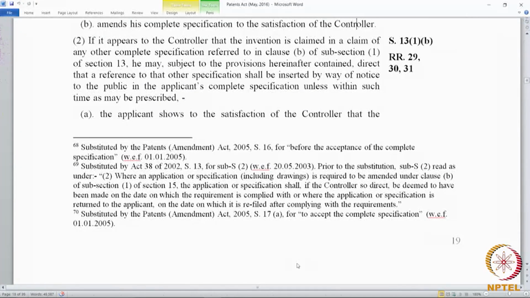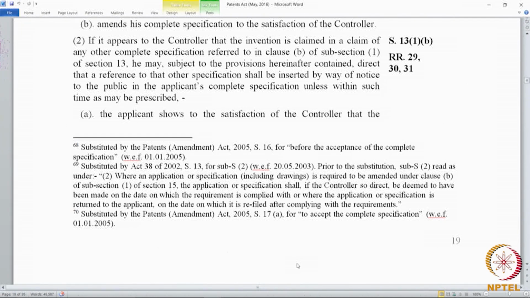Now, 18(2): if it appears to the controller that the invention is claimed in a claim of a complete specification referred to in clause B of subsection 1 of 13, he may, subject to provisions hereinafter contained, direct that a reference to that other specification shall be inserted by way of notice to the public in the applicant's complete specification, unless within such time period as prescribed, the applicant may do either of the two things. He shows to the satisfaction, or he amends the specification. Now, this provision dates back to 13(1)(b).